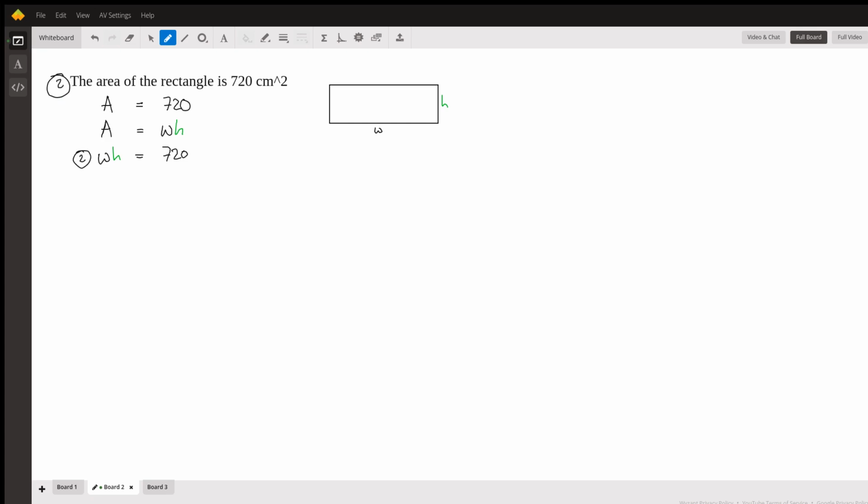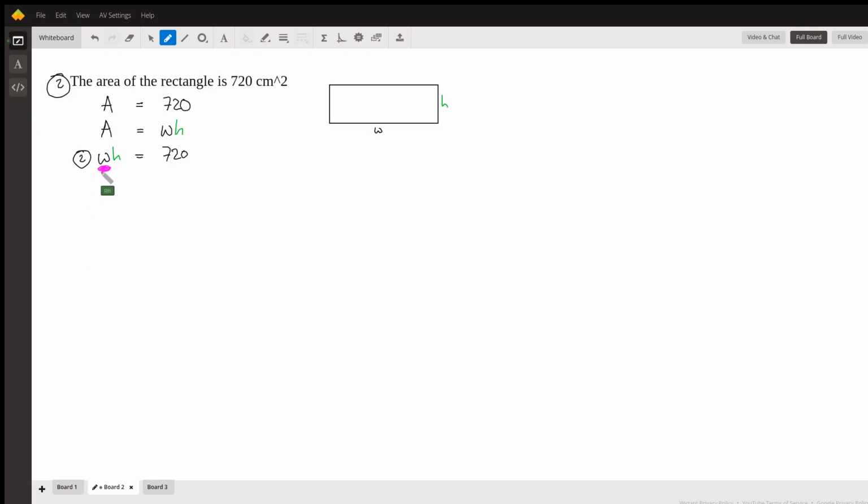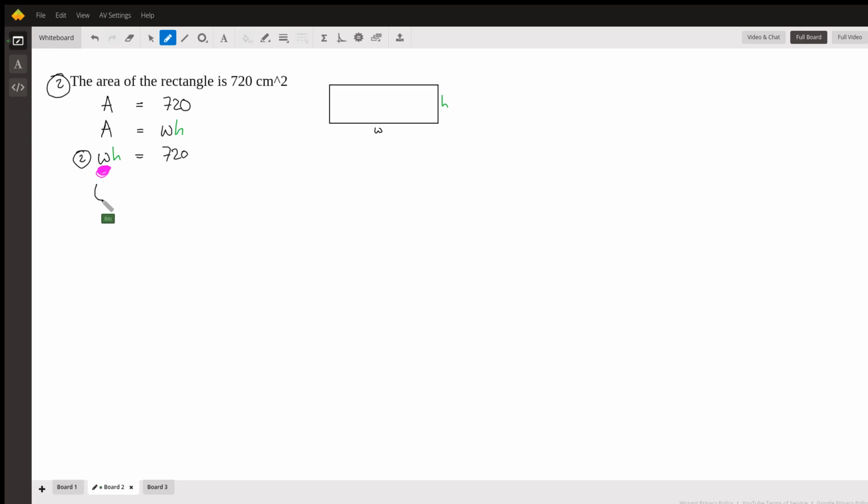That doesn't solve our problem quite yet, right? Because we still have W and H. We don't know what either of those are, but now we have two equations. And what is W? Let's look back at our first equation. W is actually this 60 plus 10H. So in the place of W, we can put that thing from equation number 1, 60 plus 10H. We are plugging in 60 plus 10H for W.